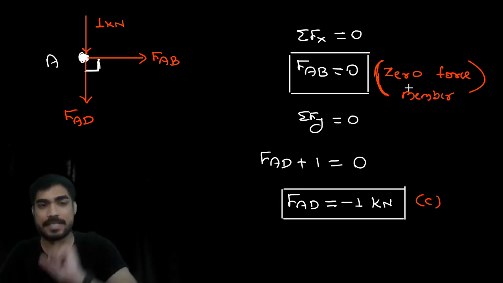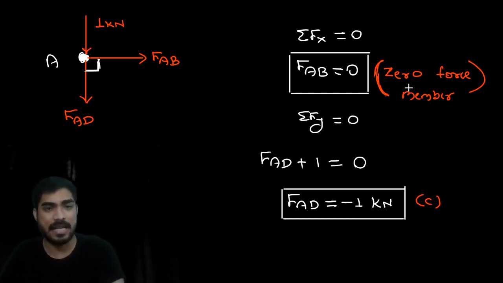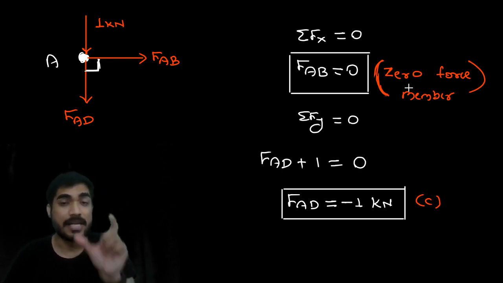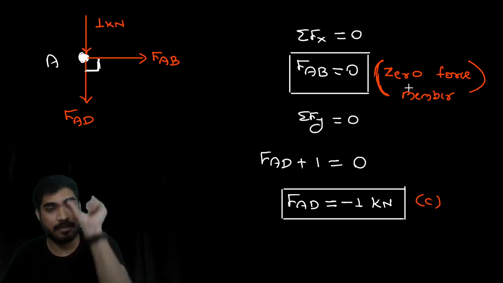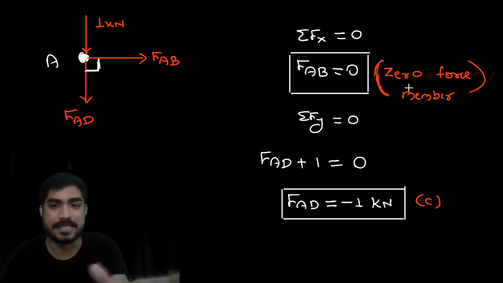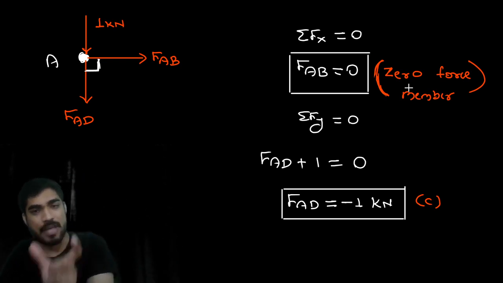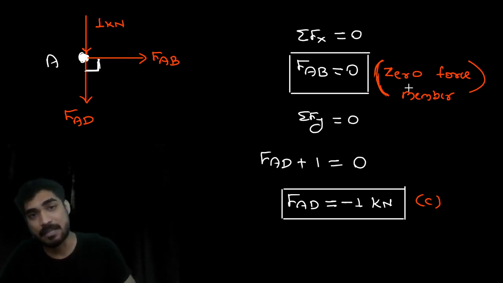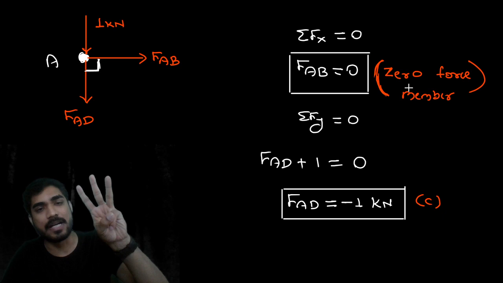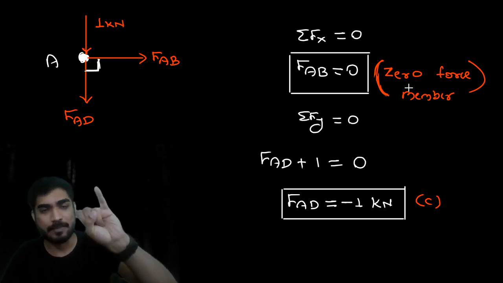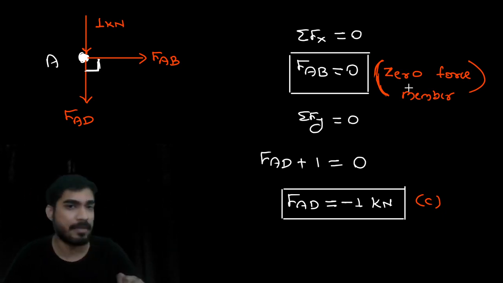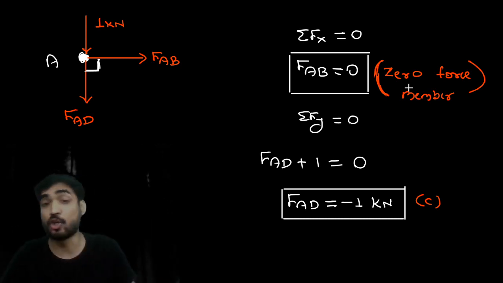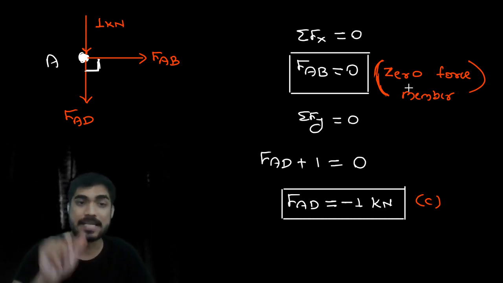Okay, so do you understand? By solving joint A, we are getting FAB equal to 0. So that means there is no force in member AB, so it is a zero force member. There is a negative force in AD, meaning compressive force in AD, so it is a compression member. So there are three types of member in a truss: tension member, subjected to tensile force; compression member, subjected to compressive force; and zero force member, subjected to no force. So AB is a zero force member.